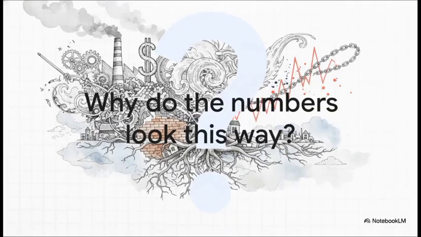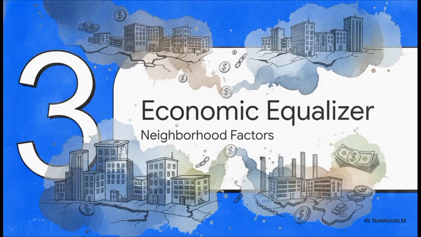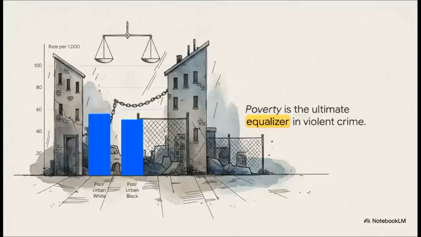Well, that brings us to the pivotal question of this entire explainer. Why do the numbers look this way? We are shifting our focus right now from what the numbers are to deeply investigating the environmental and economic conditions that actually cause them. Section 3. The economic equalizer and neighborhood factors. Now, what's really interesting about this slide is how incredibly illuminating the data becomes.